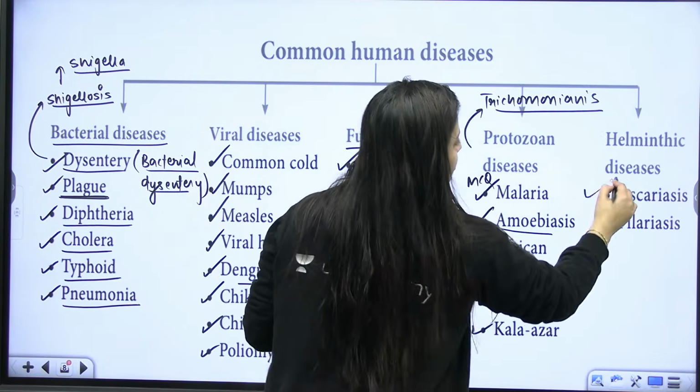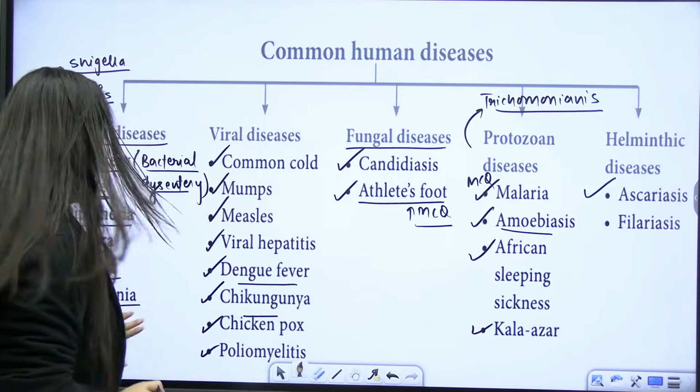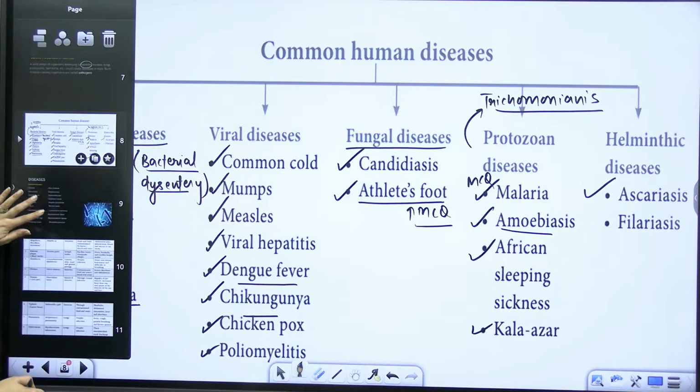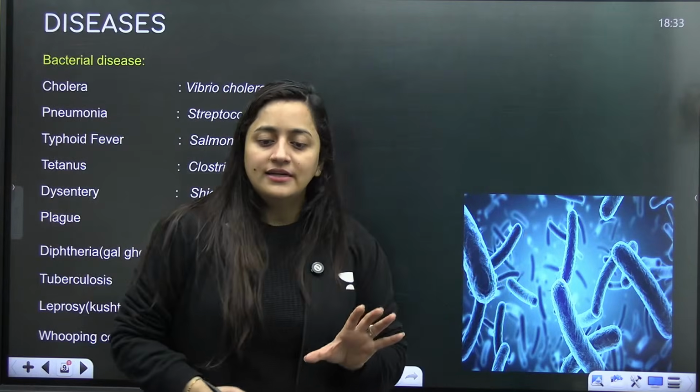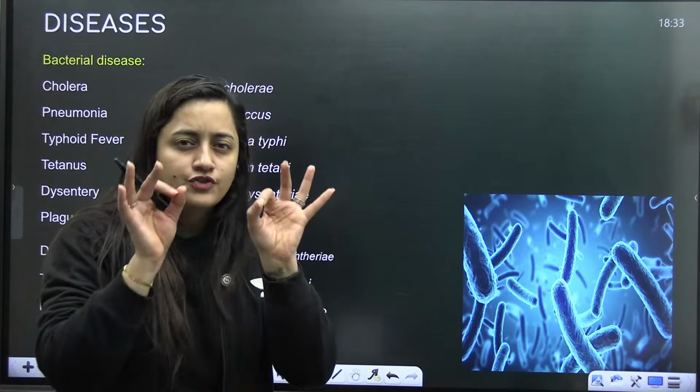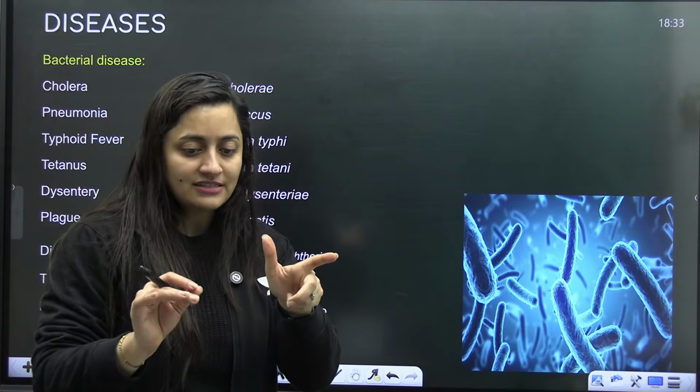Trichomoniasis. Then helminthic disease, Escherichiasis, and filariasis. So this is what we have to discuss. As I said, you'll get the flow charts, you'll get the notes, you'll get the table. So there is nothing to worry about. Just focus on listening to the things right now.